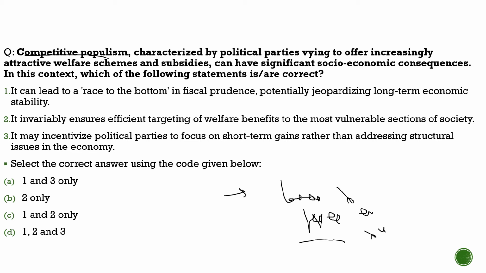Now here in this article, the author has discussed a few advantages which come with the help of this competitive populism. By the help of this competitive populism, there is direct support that can be given to an individual. For example, if you are going to develop any road in a particular state, you are not helping the individual directly, but through these populistic schemes, through this revdi culture, by giving these freebies, you are at least going to directly benefit the individual.